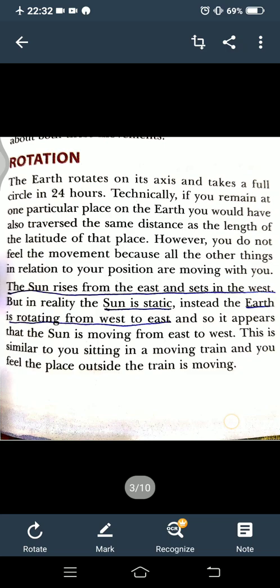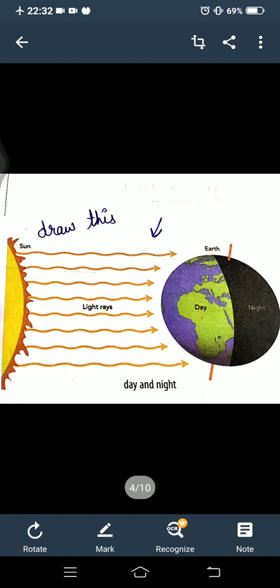So this is similar to when you are sitting in a moving train, you feel that the place outside the train is moving. Sometimes we feel that ना कि हमारी ट्रेन चल रही है, but actual में सामने वाली ट्रेन चल रही है, but no, sometimes हमारी ट्रेन मूव कर रही होती है और सामने वाली ट्रेन वहीं पर स्टॉप होती है. So this is the rotation basically.